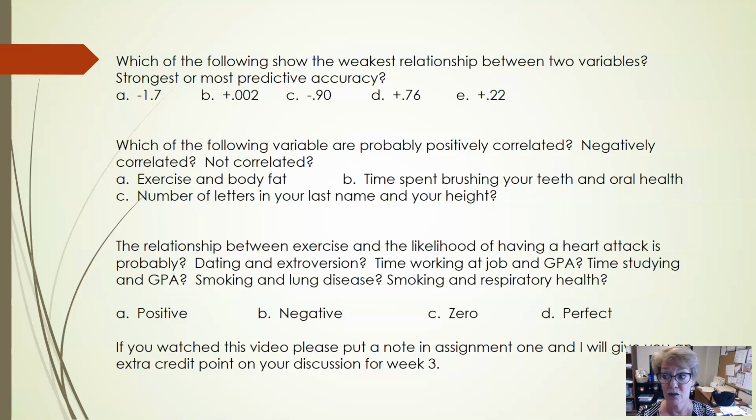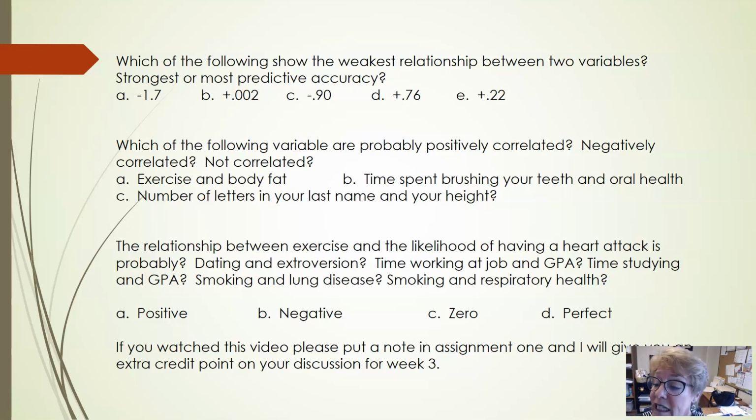Is it an inverse relationship or not? And then B, time spent brushing your teeth and oral health. The more time you spend brushing your teeth, the better your oral health, so they move together, so that would be positive. Or it could be the less time you spend brushing your teeth, the less healthy your mouth is, and that would still be a positive correlation because they're moving down together.